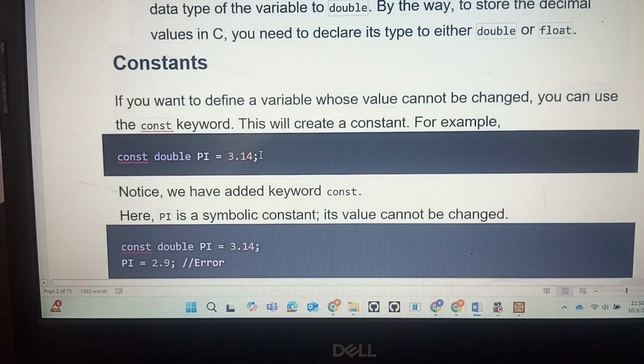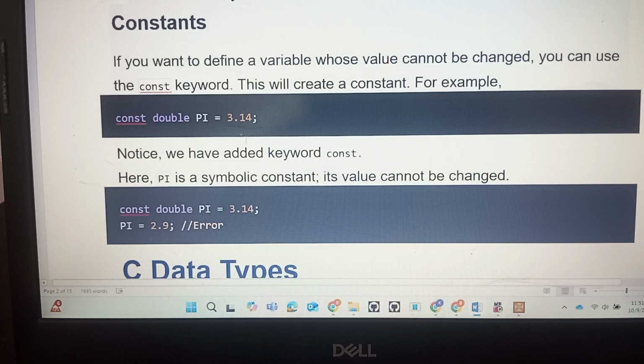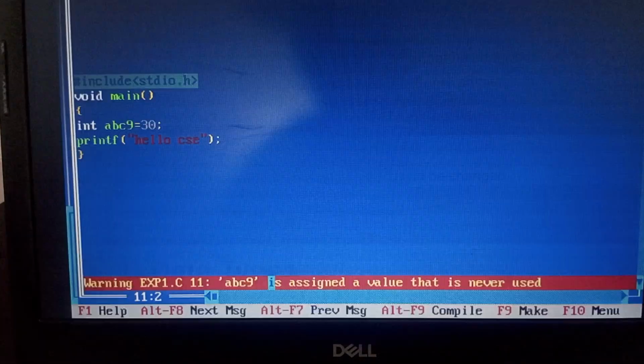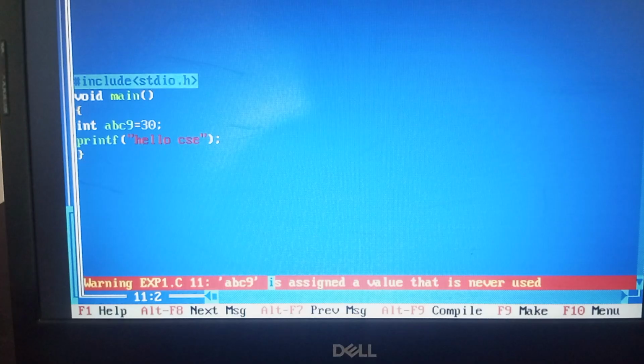Now coming to the constant. What does constant mean? This is a fixed value. Constant is the fixed value. For example, coming to the programming, here what is the variable name? ABC9 equal to 30. Here ABC9 is the variable name. 30 is the constant value. So that is about what a variable is and what a constant is.